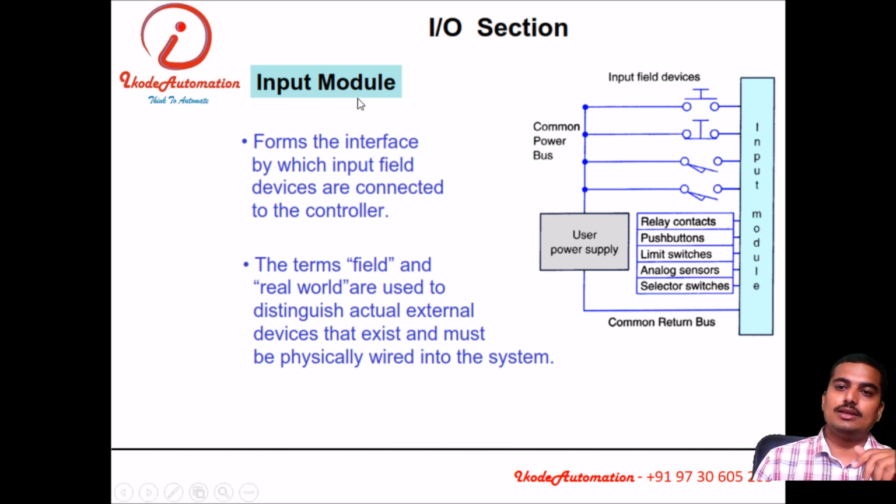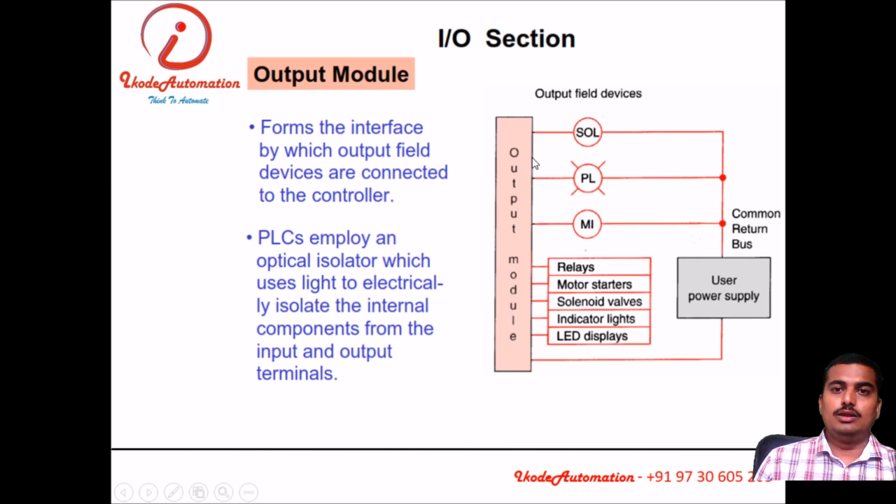Very first we'll see what the input devices are. Input devices are push buttons, toggle switches, selector switches, pressure sensors, contacts of relays, limit switches, analog sensors and so on. Output devices are solenoids, pilot lamps, contactors, relays, motor starters, solenoid valves, indicators and other actuators like motors.